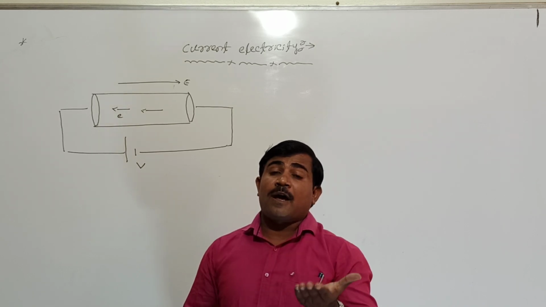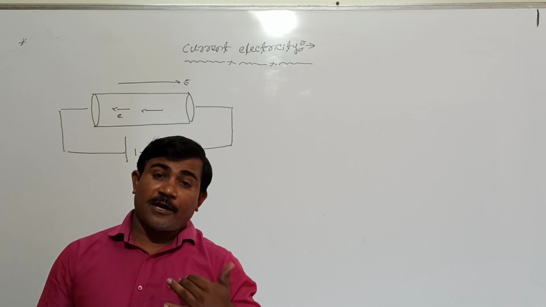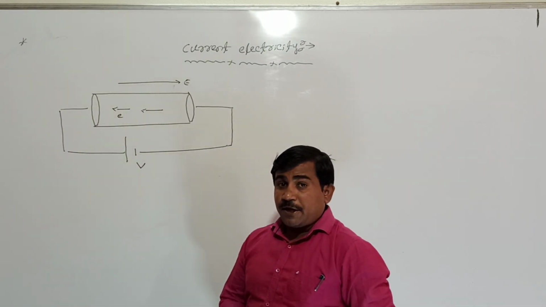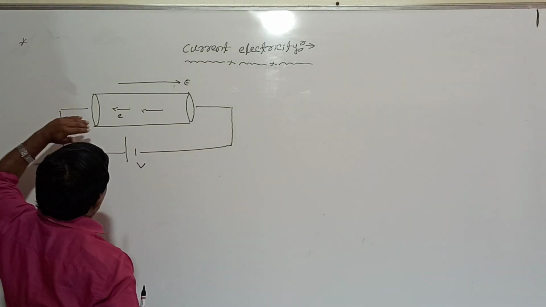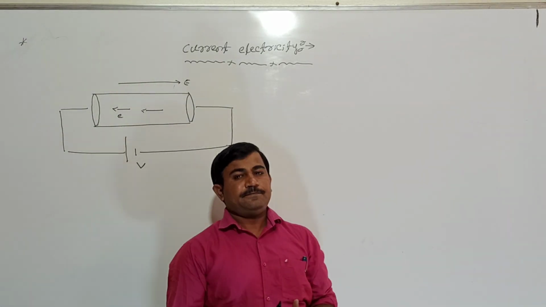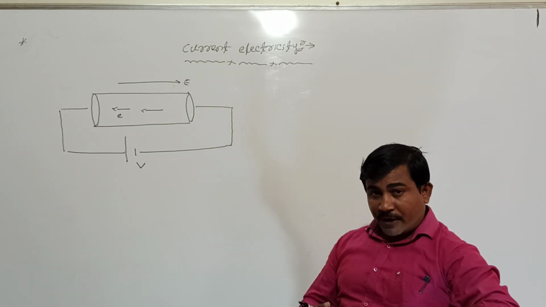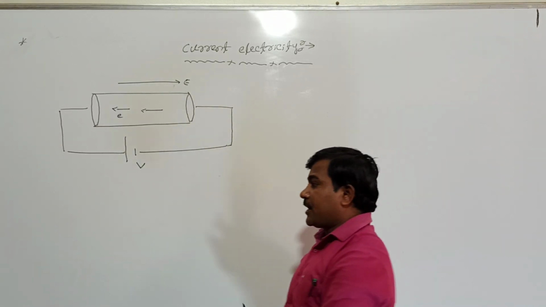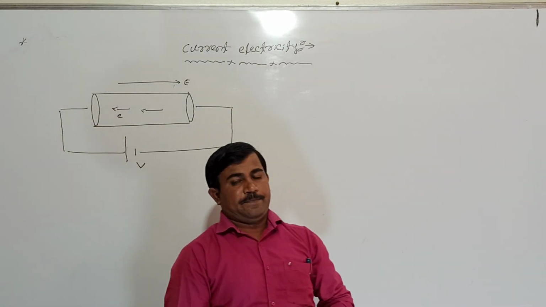Ampere put forward the convention for the direction of electric current. By convention, he assumed that the direction of electric current is the direction in which positive charges are moving. What is the direction of current here by convention? By convention, the direction of electric current is the direction in which positive charges are moving.